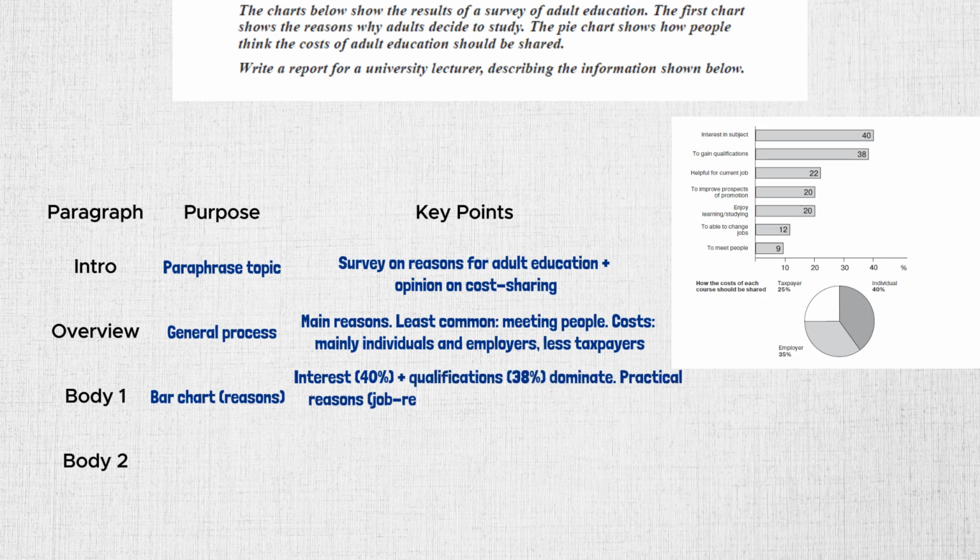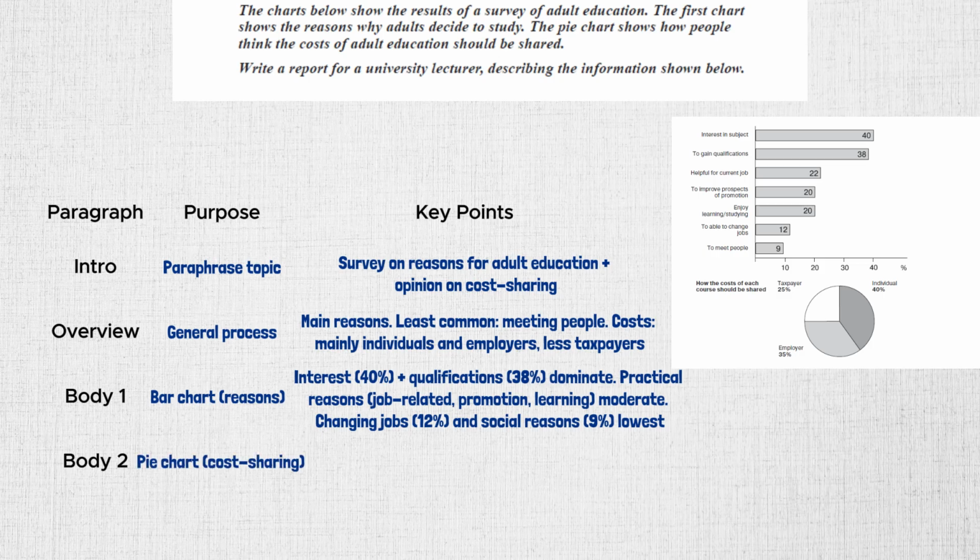In body paragraph 1, we explain the bar chart. We start with the highest reasons, interest and qualifications. Then we mention the middle ones, job-related reasons, promotion, and enjoying study. Finally, we talk about the lowest ones, changing jobs and meeting people. In body paragraph 2, we explain the pie chart. It is simple: the largest cost is paid by individuals, the second biggest part is paid by employers, and the smallest share is from taxpayers.